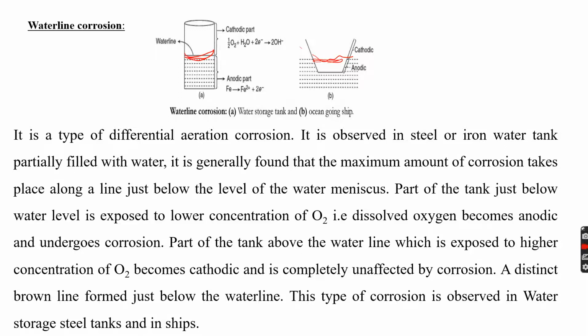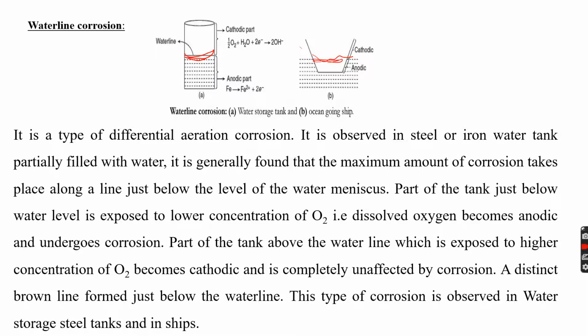The part of the tank above the water line, which is exposed to a higher oxygen concentration, acts as a cathode and is completely unaffected by corrosion, so that a distinct brown line is formed just below the water line. This type of corrosion is observed in water storage steel tanks and even in ocean going ships.